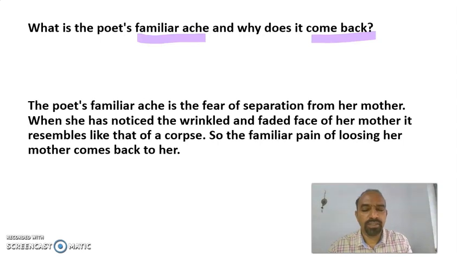The answer is, the poet's familiar ache is the fear of separation from her mother. When she has noticed the wrinkled and faded face of her mother, it resembles that of a corpse. So the familiar pain of losing her mother comes back to her. This is the familiar ache the poet felt.